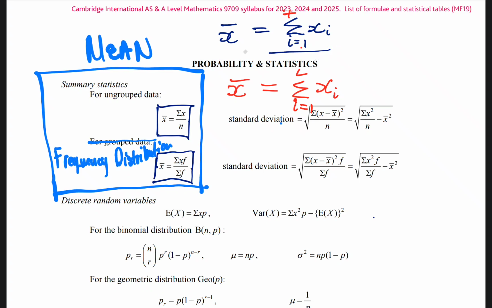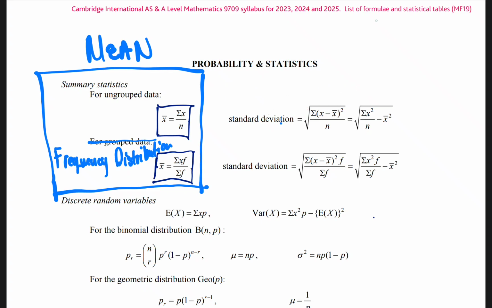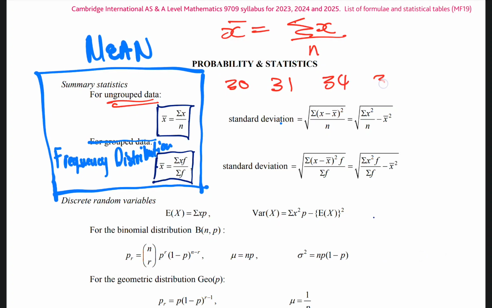Now, we will not use this formula because it has a lot of work. So we just write that the mean is equal to summation of x over n, even though we may know how many they are. And this is for ungrouped data, which means there is no table. You have your values listed, to say your values are 30 kgs, 31, 34, 39.